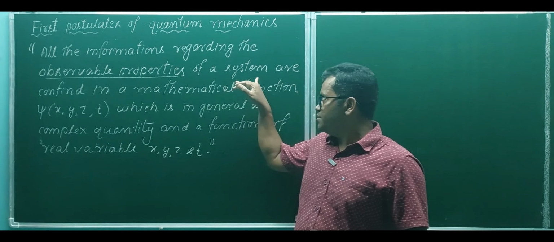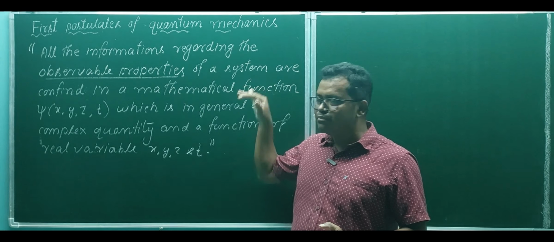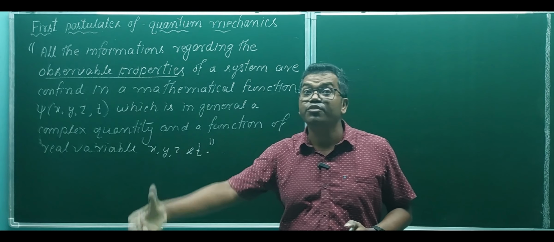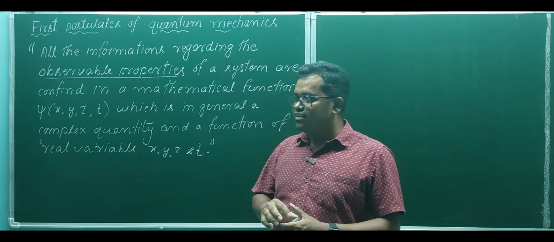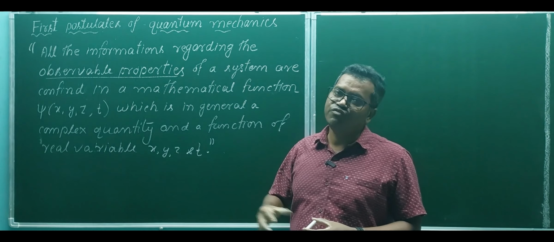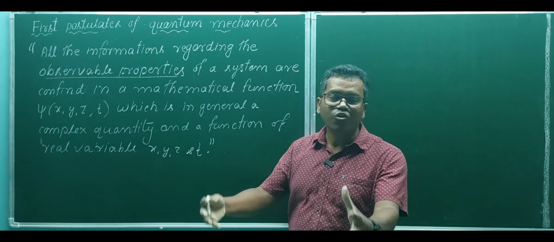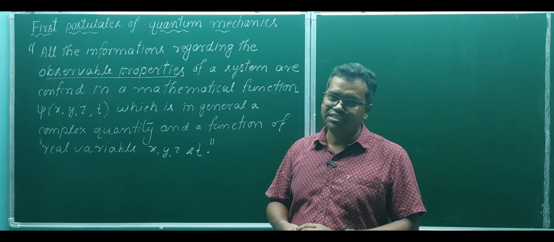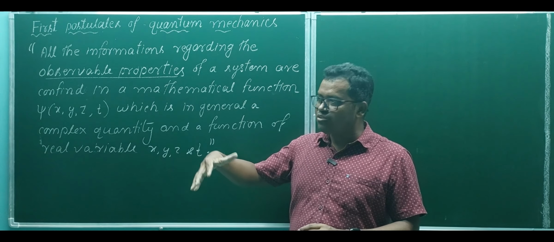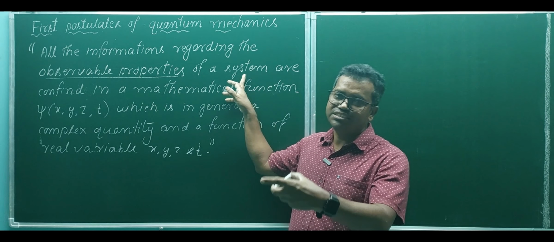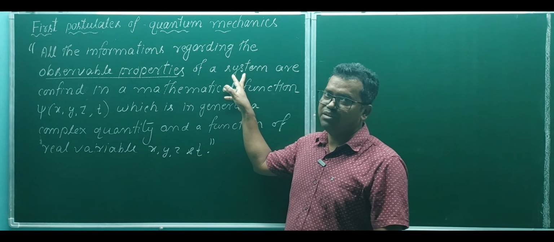Now, a quantum mechanical system may have different wave functions, but all the wave functions do not give all the information. That's why all the wave functions are not acceptable.